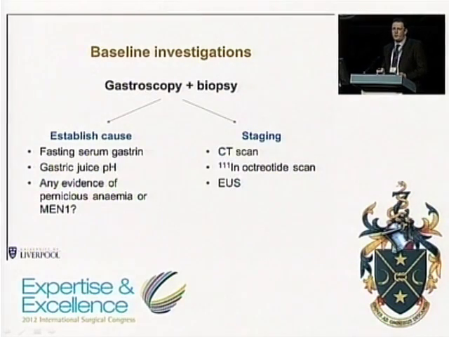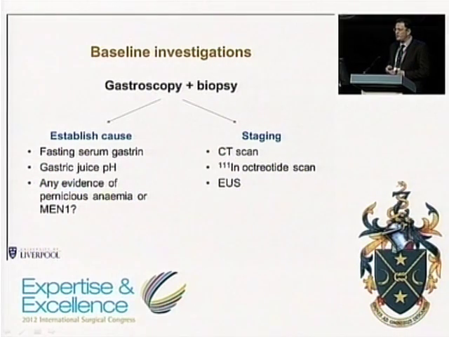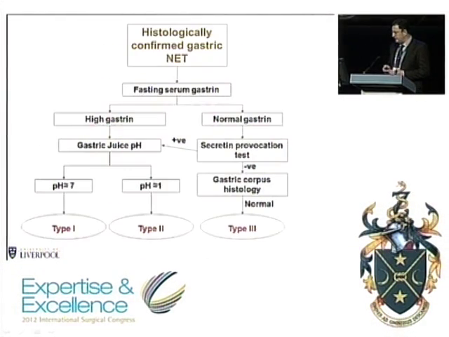As with any other tumour, you also need to stage the tumour with investigations such as CT scan and radionuclide scans. Endoscopic ultrasound is needed in some patients, but by no means everybody. The size of tumour is quite an indicator here. The smaller tumours are obviously much less likely to have metastasized, and type 1 tumours measuring less than a centimetre in size virtually never metastasize.